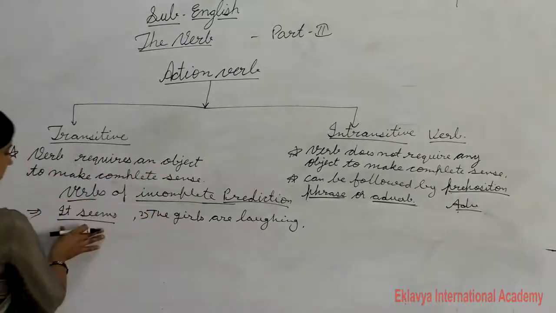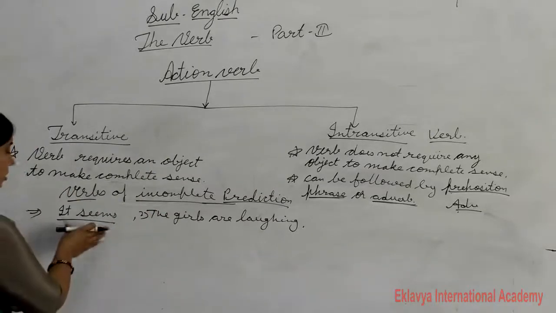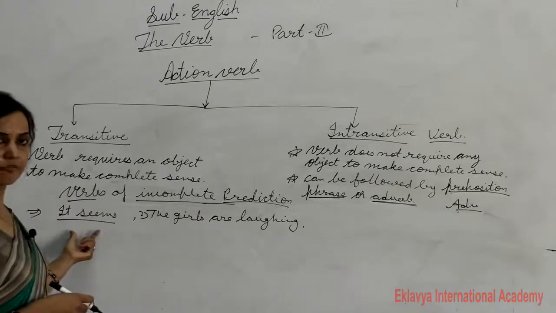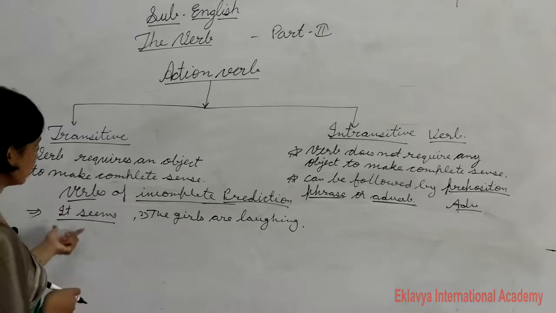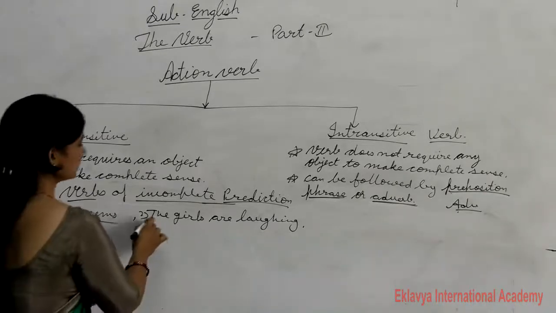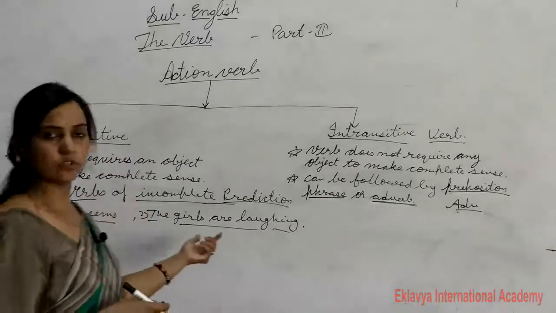So the first sentence does not give us complete sense because it needs some word or words to make complete sense. But here "the girls are laughing", here no need for any word to make complete sense.